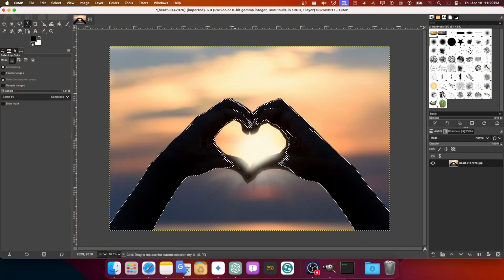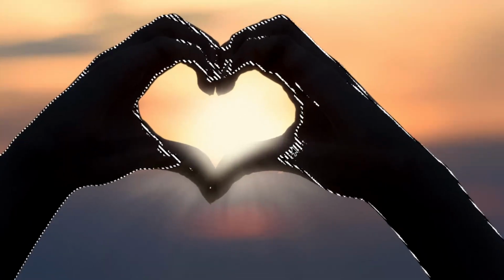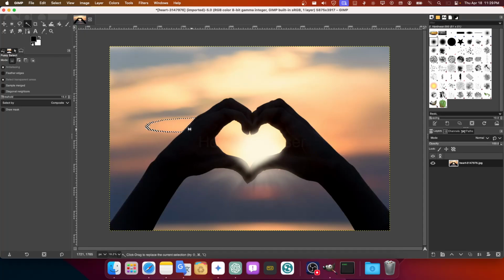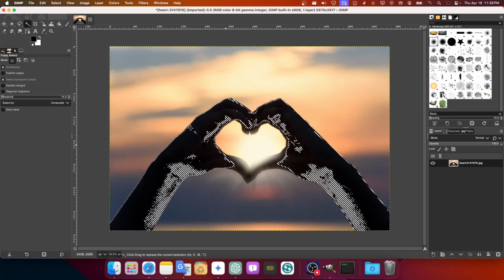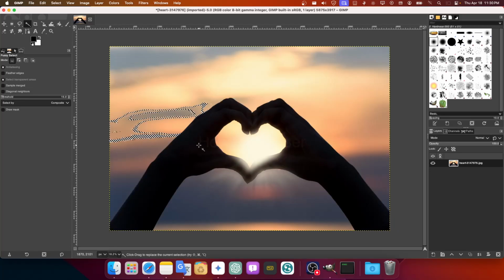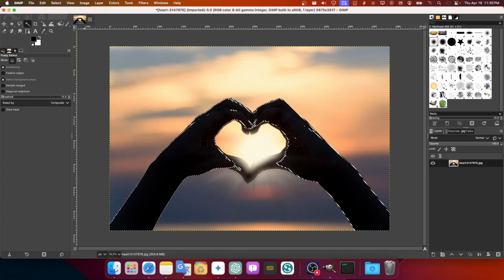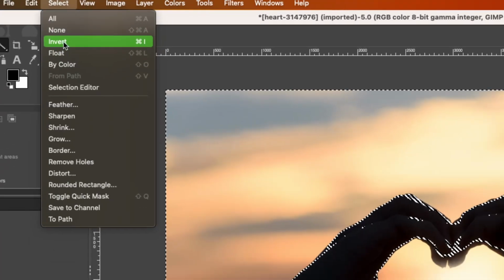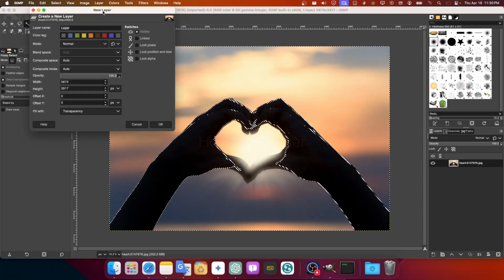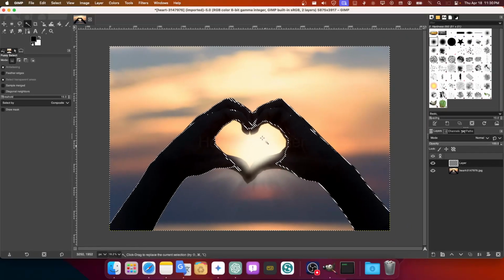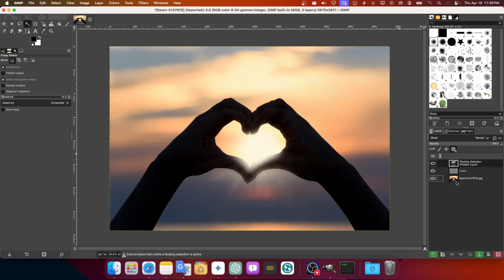So I can click and select this. No, not the best, because it didn't select that part, which I knew was going to happen, but I can use this again. So it's selected, still not the best, but I would like to invert, so I can go to Select, Invert. Then I can go to layout and select the new layout with the transparent, and I can click on that and then just paste this.